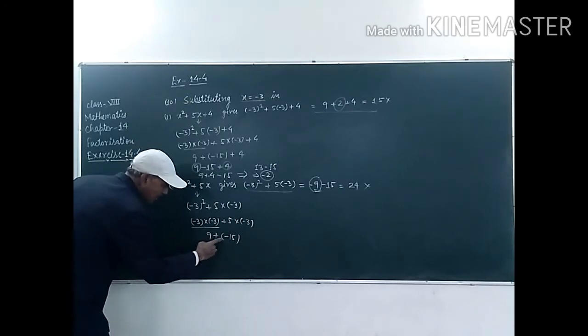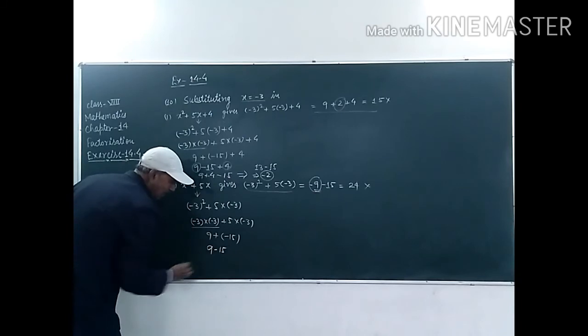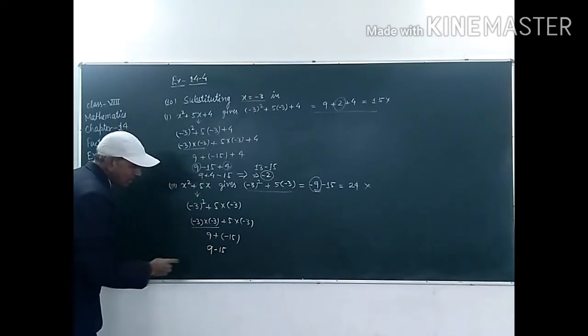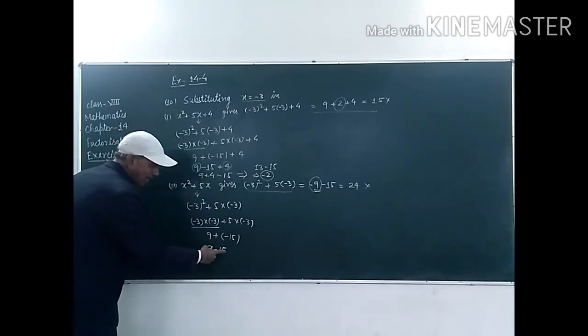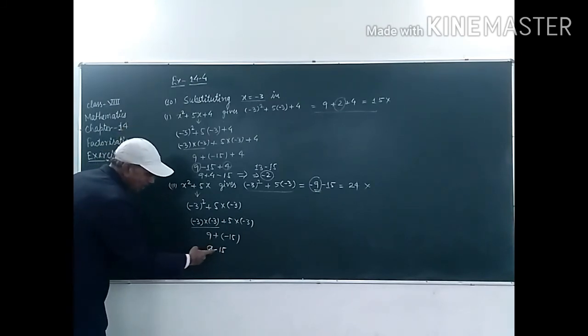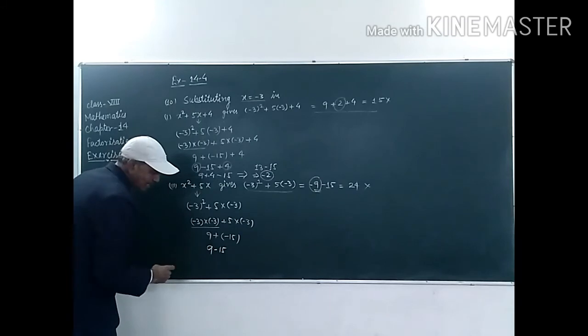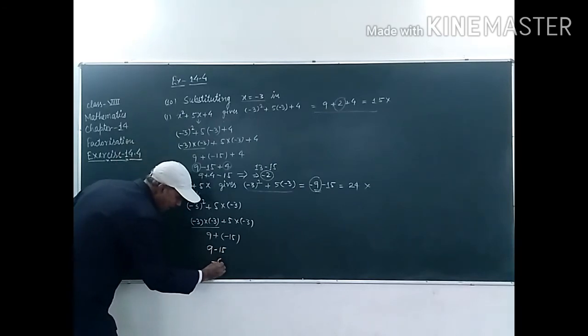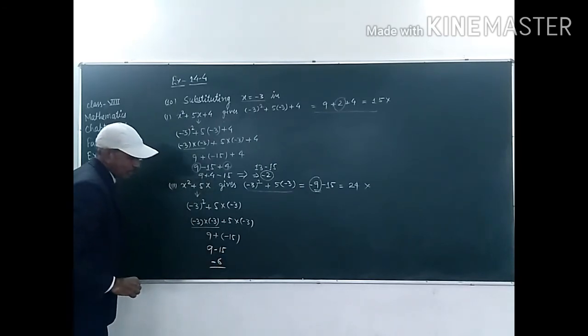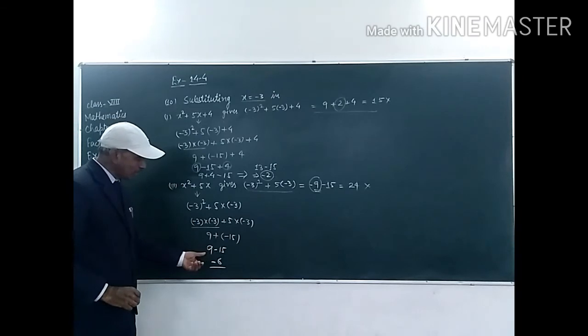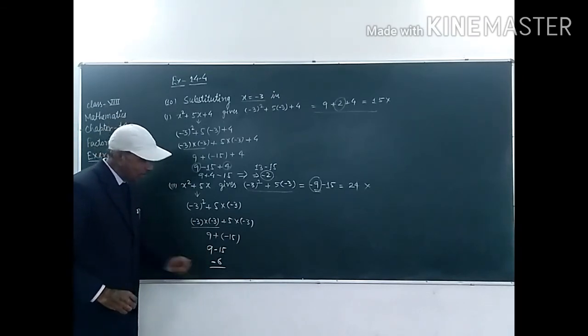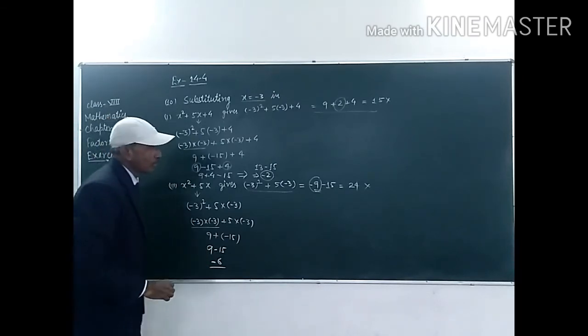So 9 minus 15, one is positive and another is negative, so there will be subtraction. So 15 minus 9 is 6, and there is a negative sign before 15, so it will be minus 6. This one minus 15, this one plus 9.